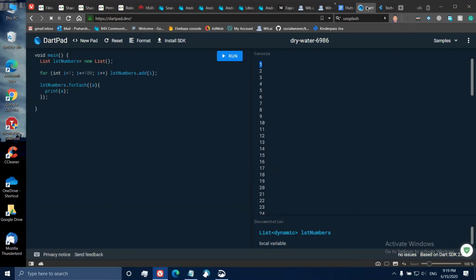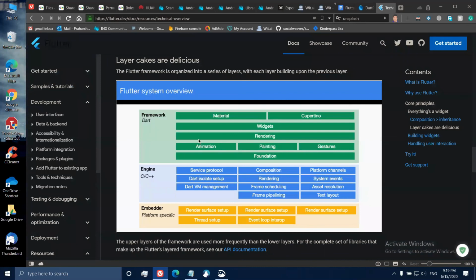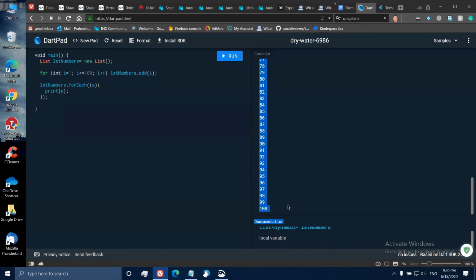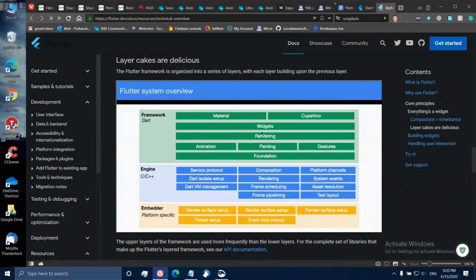So if you know how this painting and everything works, if you know that each and every frame is rendered at a particular event, then you might be able to say, oh, I can restrict the loading for the last 90 widgets while these are loaded, or you can define a method or a class that only updates those particular images and not the rest of the 90 or 95. So that is the reason this kind of architecture is nice to learn.